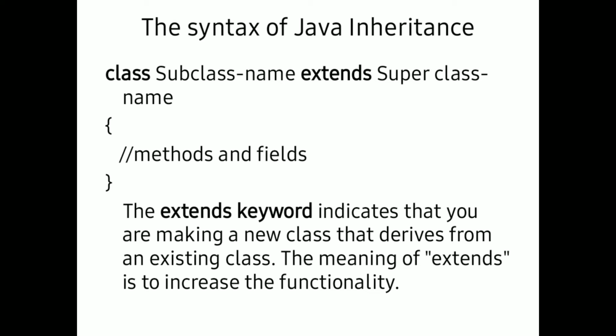So the syntax for representing inheritance, the mechanism of inheritance with classes, is: class, space, subclass name, and the keyword extends, and the superclass name from which the subclass is getting the properties. The methods and fields of the subclass can be defined inside the class. So this is the syntax of representing inheritance.